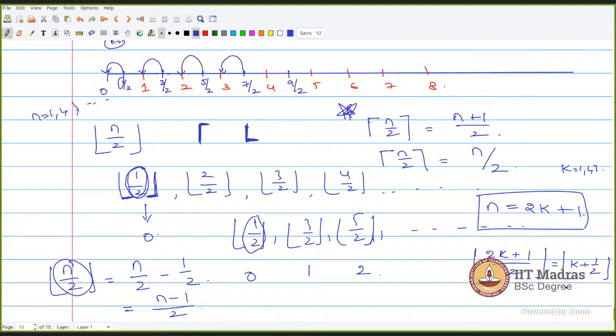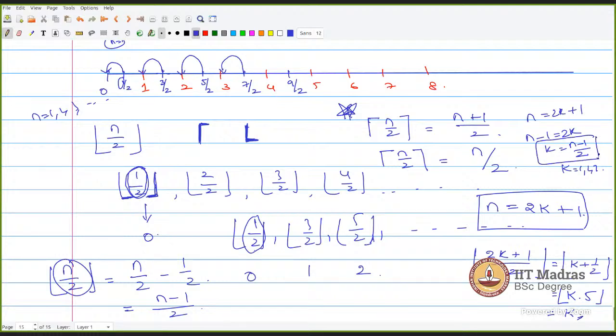So what is the floor of k plus half? k is an integer. That means k.5. Floor of k.5 would be equal to k only. It will be k. So what is k? Write it in terms of n. When n is natural and equal to 2k plus 1, bring 1 across: n minus 1 is equal to 2k. k is equal to n minus 1 by 2.